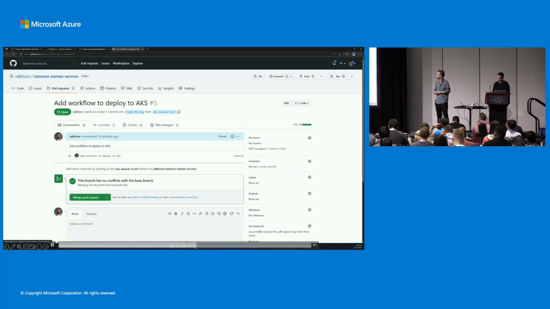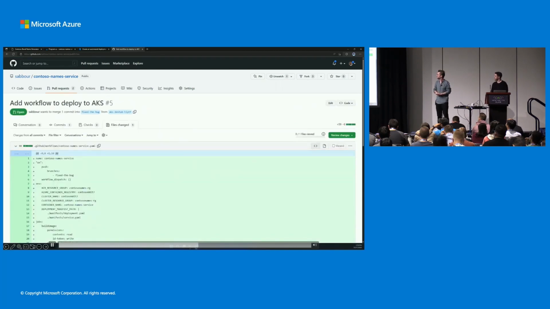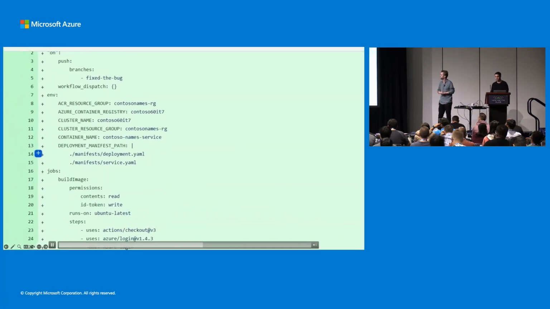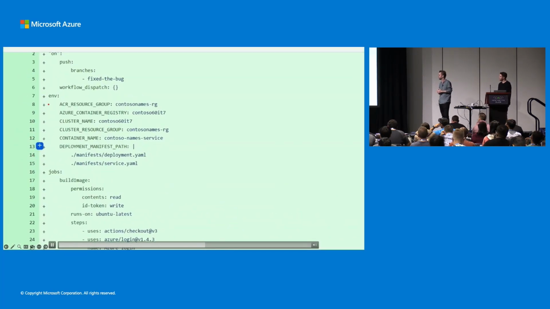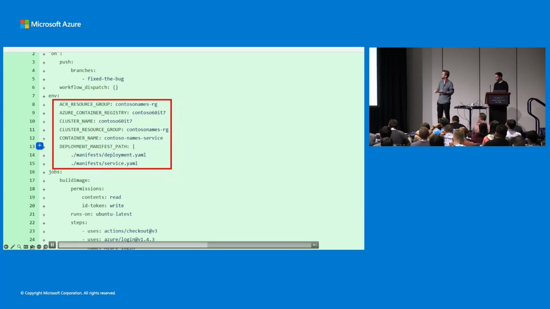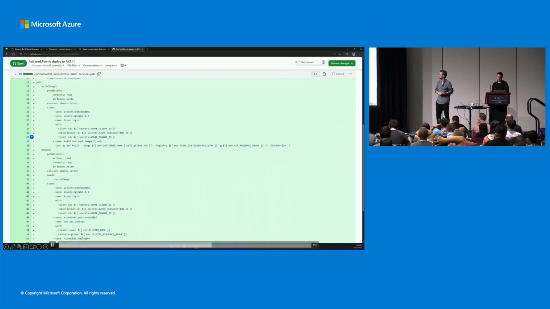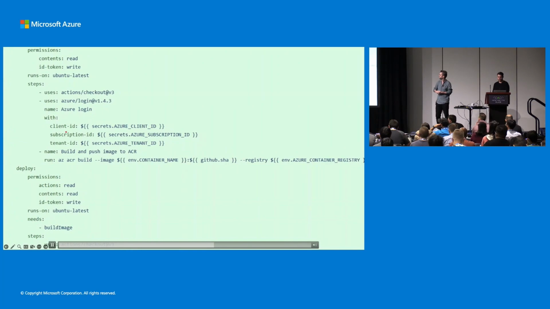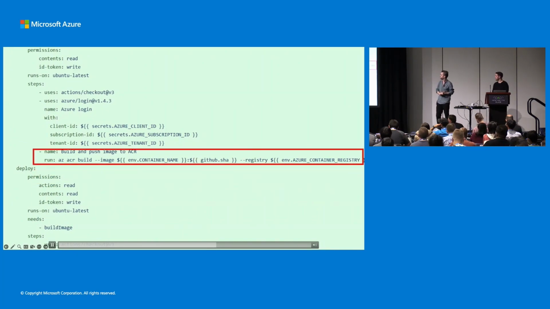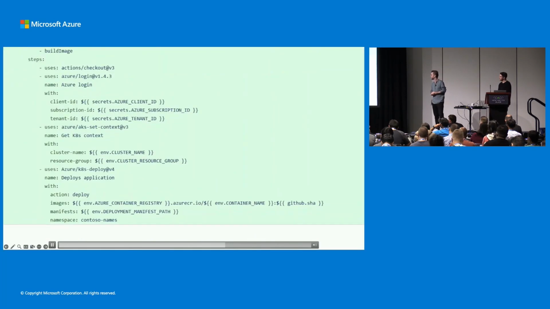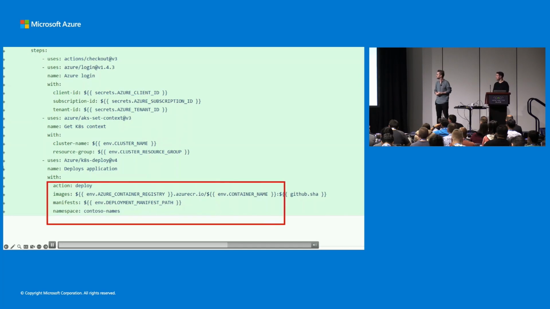We can check out the files changed. And you'll see we were able to take in some of the information from the forms you filled out and set the environment variables that we use throughout to accomplish two major things. One is building and pushing your image to ACR, of course, and then deploying to your Kubernetes cluster. So here, you can kind of see this is where we run the AZ-ACR build to push your image to ACR. And below is where we are deploying the application to your Kubernetes cluster.